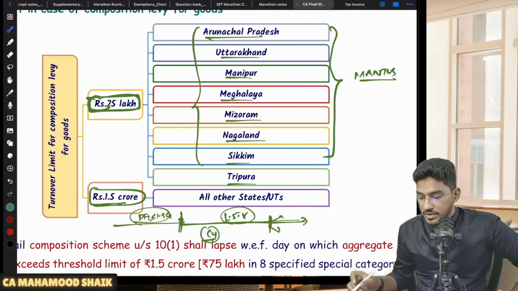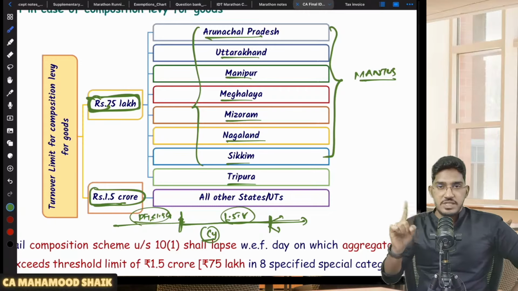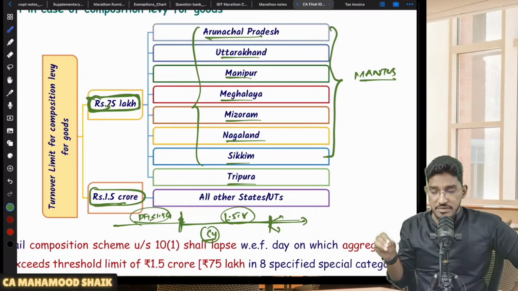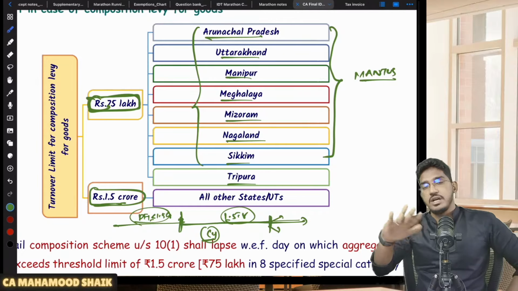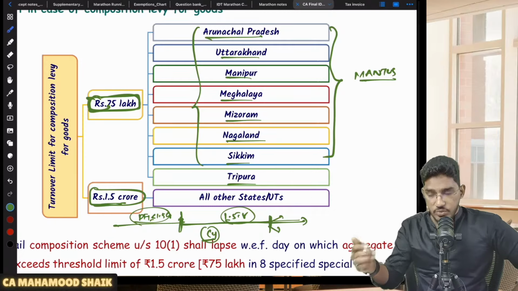That will be enough. So whatever it is, if your aggregate turnover in the preceding financial year is 1.5 crore or 75 lakhs, then in the current year you become eligible for composition levy, and you can remain under composition levy in the current year up to a turnover of 1.5 crore or 75 lakhs. Okay, right. So we have seen who is eligible.